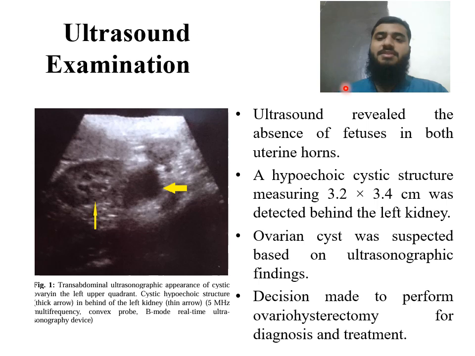On ultrasound examination, there was an absence of fetuses in both uterine horns. A hypoechoic cystic structure measuring 3.2 by 3 by 4 cm was detected behind the left kidney on ultrasound. Ovarian cyst was suspected based on ultrasonographic findings. Decision was made to perform ovariohysterectomy for diagnosis and treatment. On the right side, you can clearly see the cystic hypoechoic structure shown with thick and thin arrows on ultrasound.